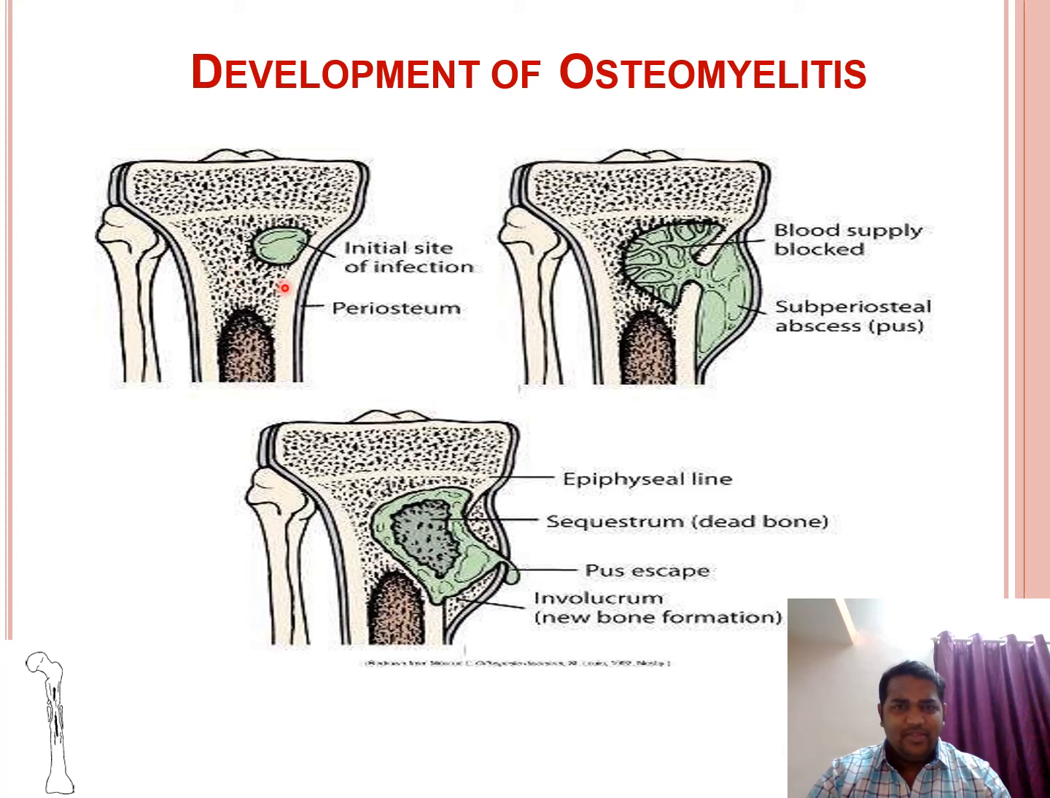Development of osteomyelitis: in the first picture, we can see the initial site of infection in the periosteum. In the second picture, we can see the blood supply is blocked and a subperiosteal abscess is formed. In the third figure, we can see the epiphyseal line. This is the sequestrum, which is a piece of dead necrotic bone, and this is the pus around the sequestrum, and this is the involucrum, which is the healthy granulation tissue surrounding the sequestrum.